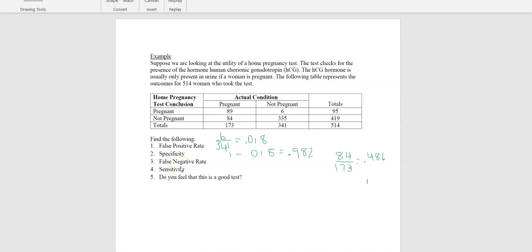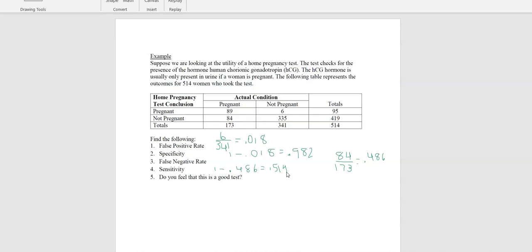Now, sensitivity we can get by saying 1 minus the false negative rate. So we can go 1 minus 0.486, and that gives us 0.514. Now, we can also get sensitivity by finding the number of people who tested pregnant and actually are pregnant and putting it over the number of people who actually are pregnant.